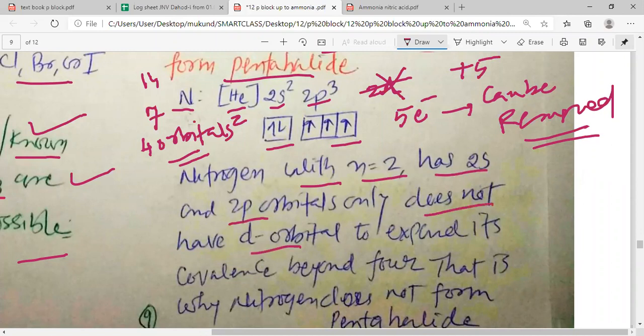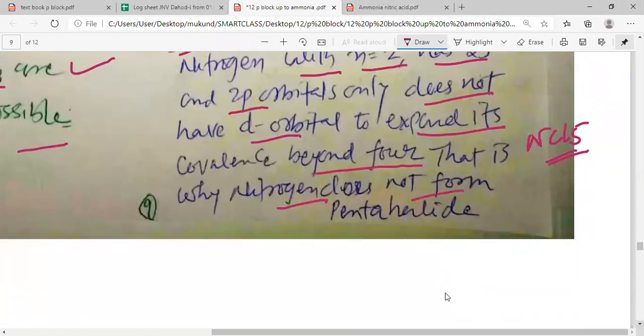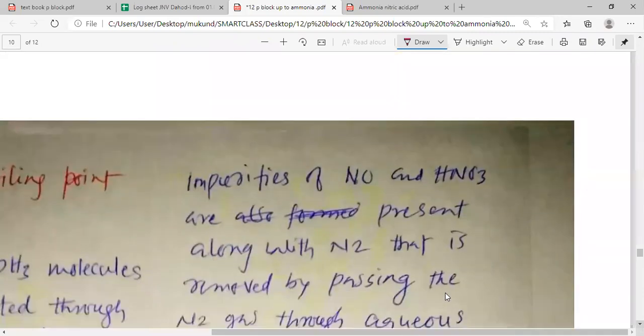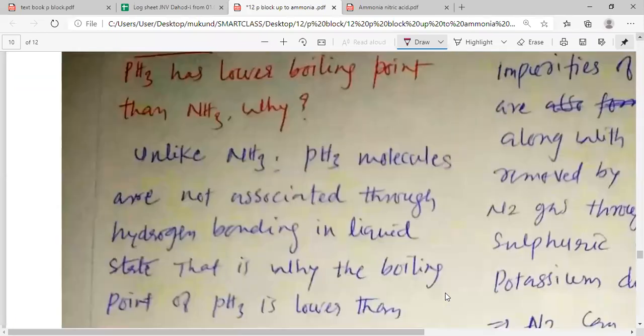It does not have d orbitals to expand its octet or expand its covalence beyond 4. That is why nitrogen does not form pentahalide, which is known as NCl5. So due to the non-availability of vacant d orbitals in n equal to 2, nitrogen cannot form the pentahalides.